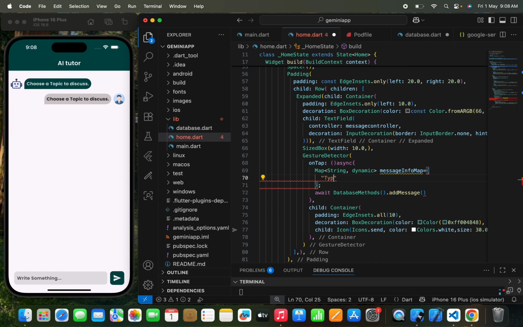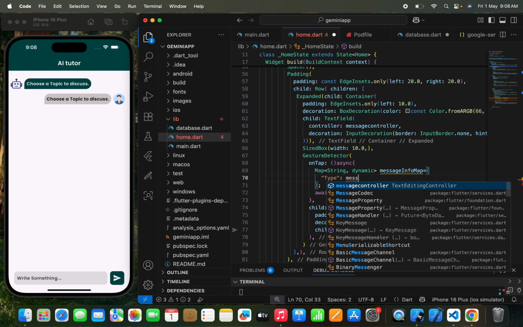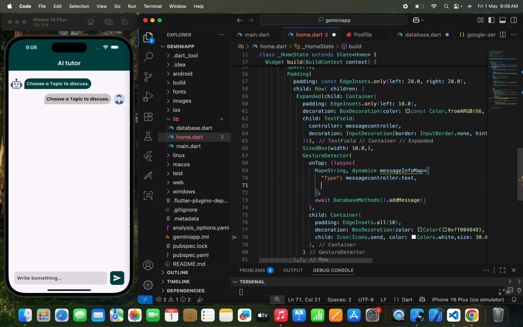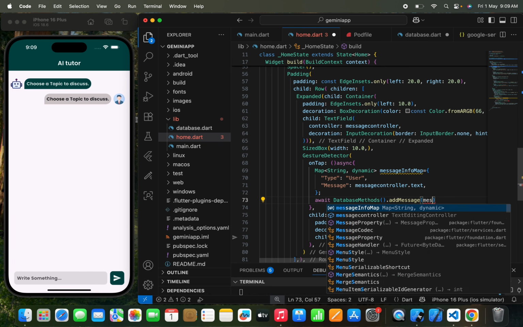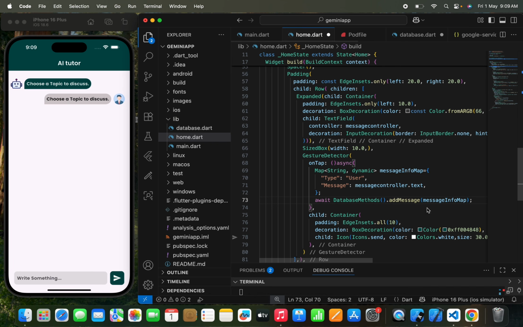So I need to write a type, and in the type I'm going to write message controller dot text. Once we pass a type, now let's pass a message. So I'm going to write message, and sorry for this, let's paste this over here. Type, we'll keep it user. Okay, yeah, so it's done. Now I just need to write database methods dot add message, and pass a map name like message info map. I think it's clear, right? Once we do this, we can successfully upload our data to the cloud Firestore.